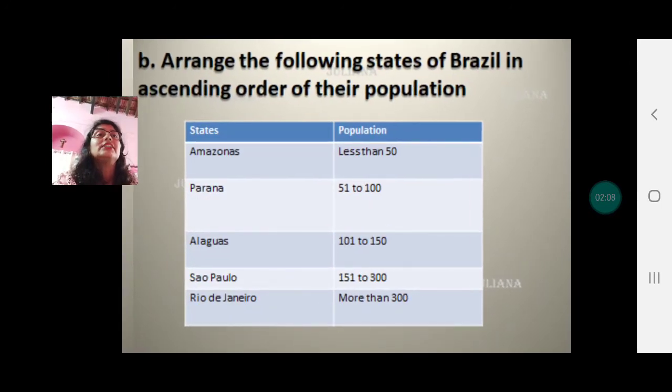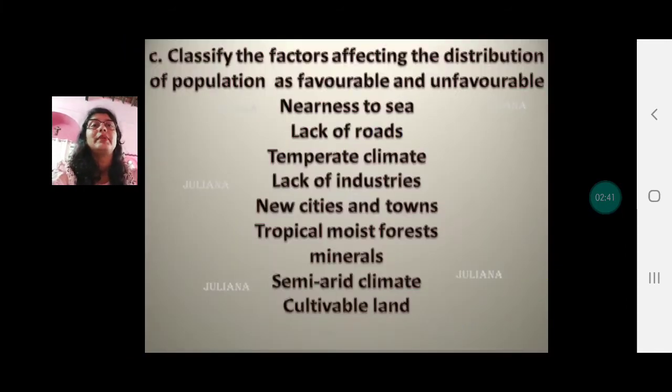For Brazil, arrange the following states in Brazil in the ascending order. So you have to start from lowest to the highest. Looking at the figure 6.2b, population density of Brazil, I have come to these answers. Amazonas has less than 50 persons per square kilometer. Parana has 51 to 100. Alagoas has 101 to 150. And Sao Paulo has 151 to 300. And Rio de Janeiro has more than 300 people per square kilometer.